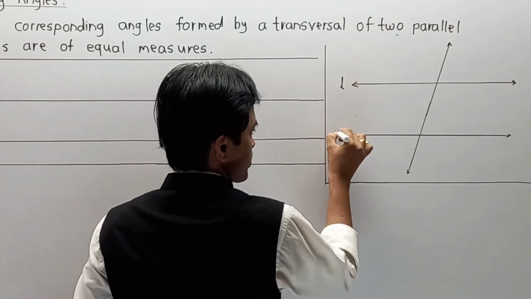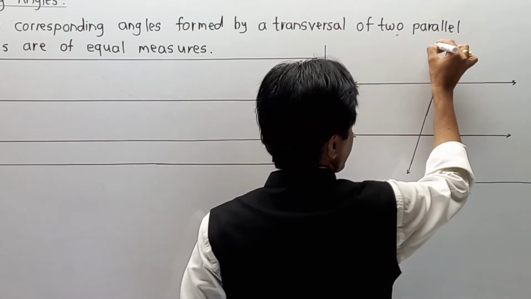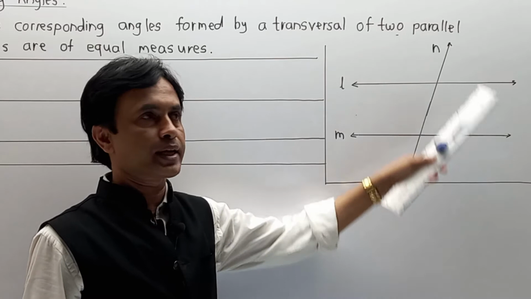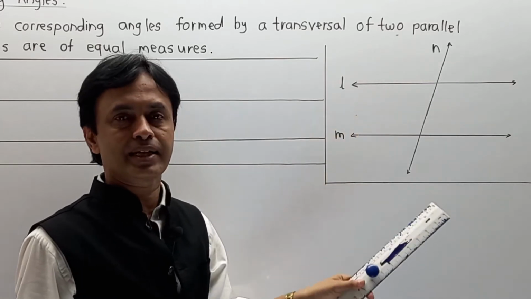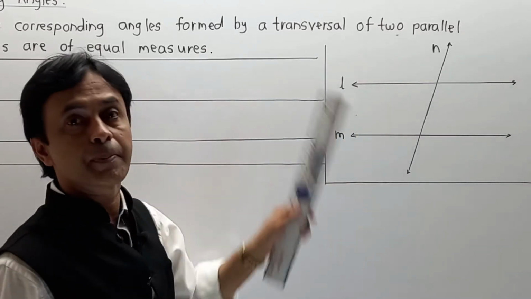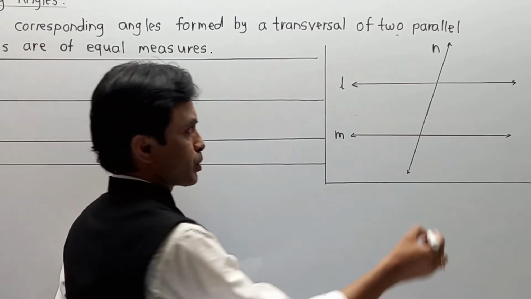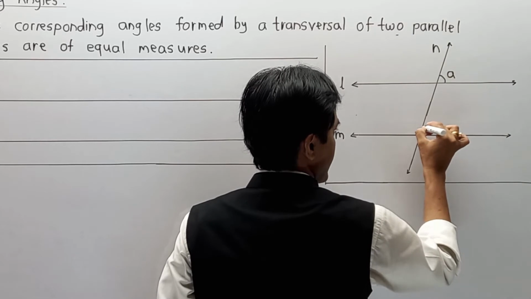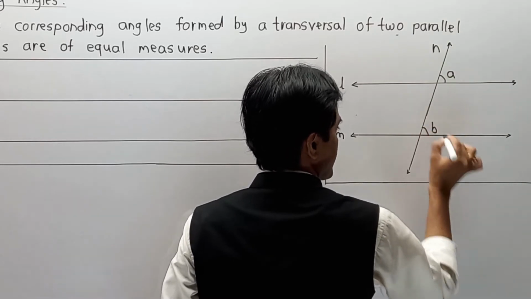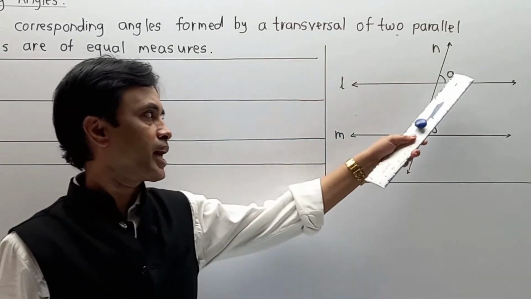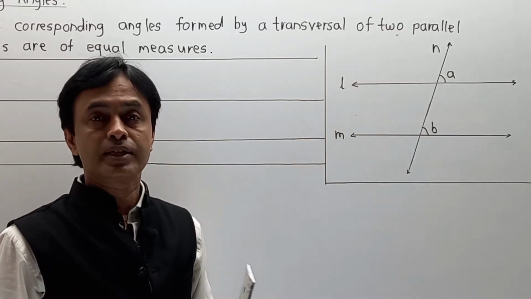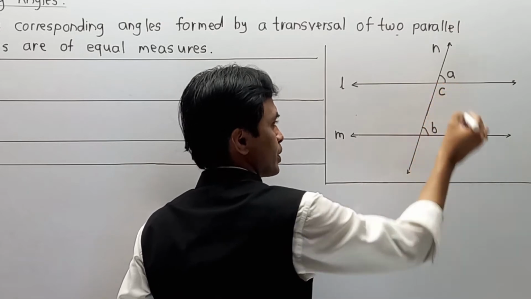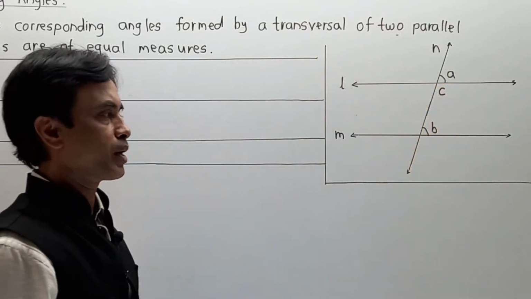Line L is parallel to line M and line N acts as a transversal. Now we have to find a pair of corresponding angles. So I am going to take one angle A over here and a second angle B over here. Now we have to show that angle A is equal to angle B. Just to prove this, I am going to take an additional angle, angle C over here. And now one by one I am going to write all the parts.